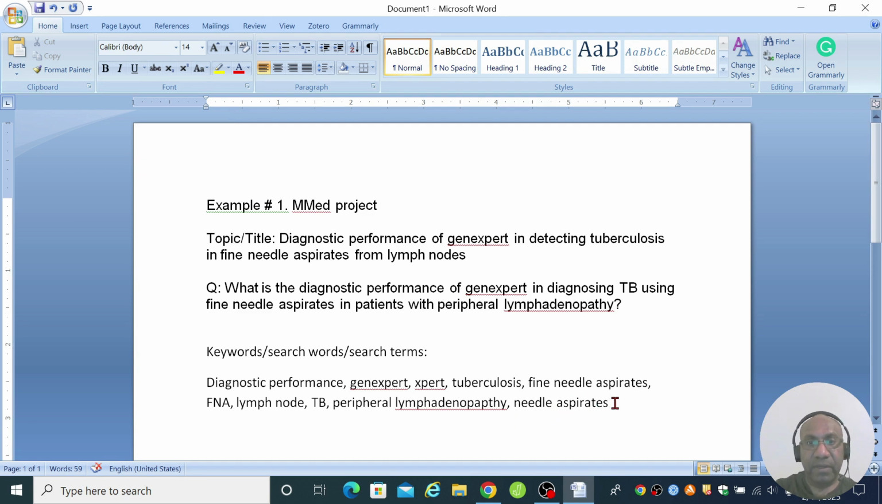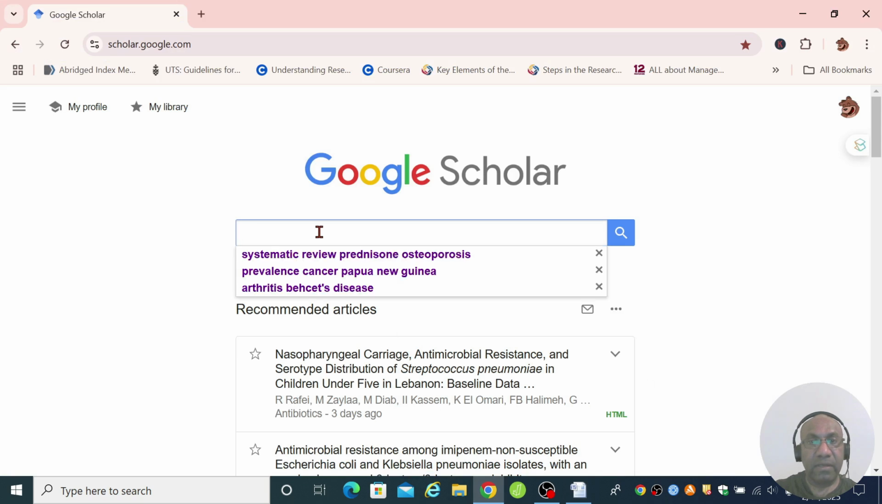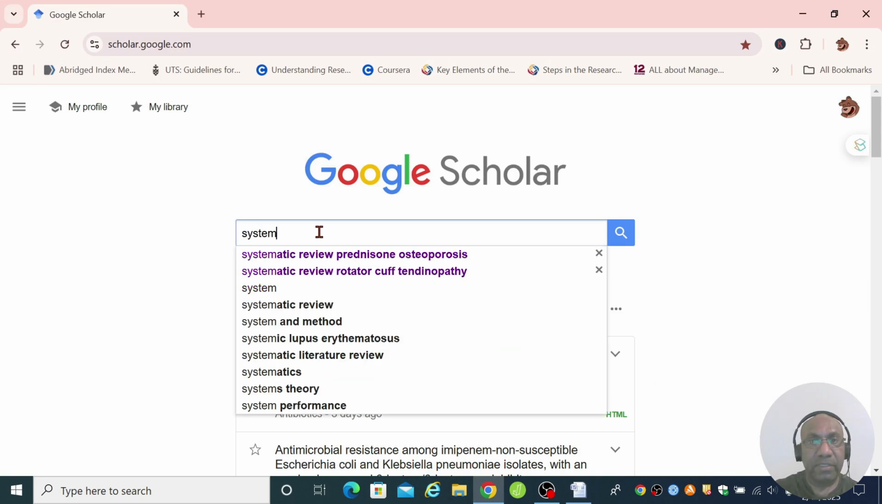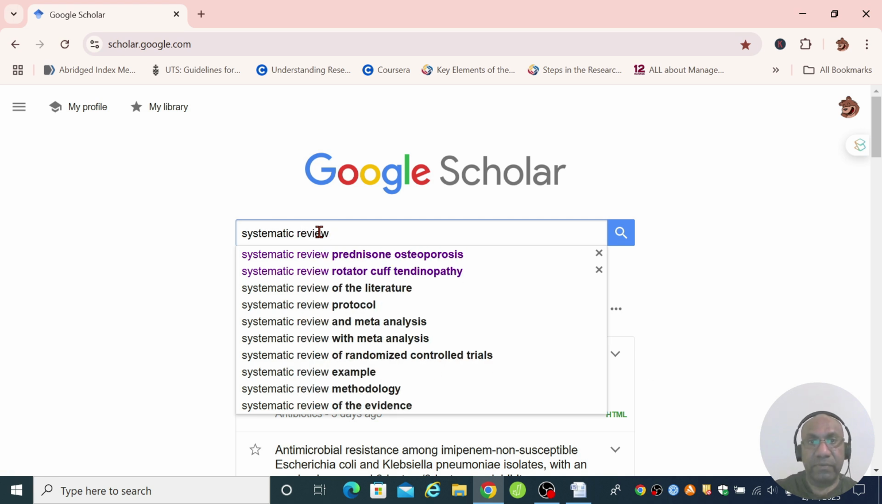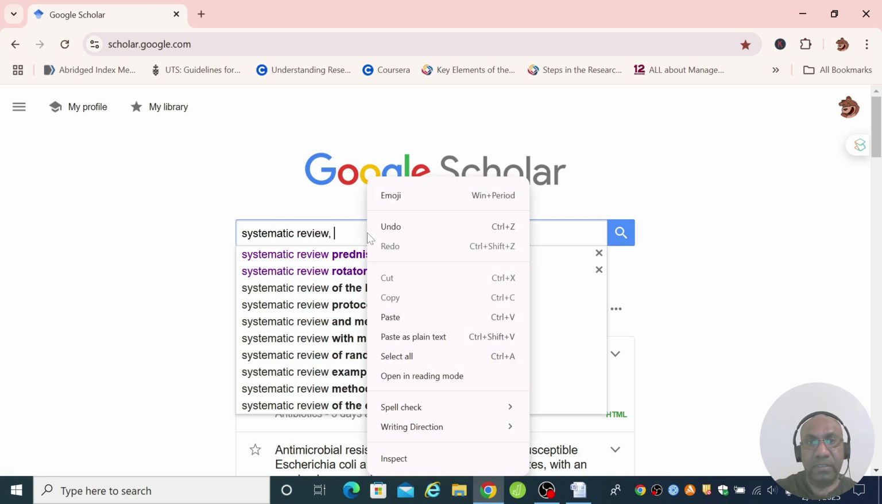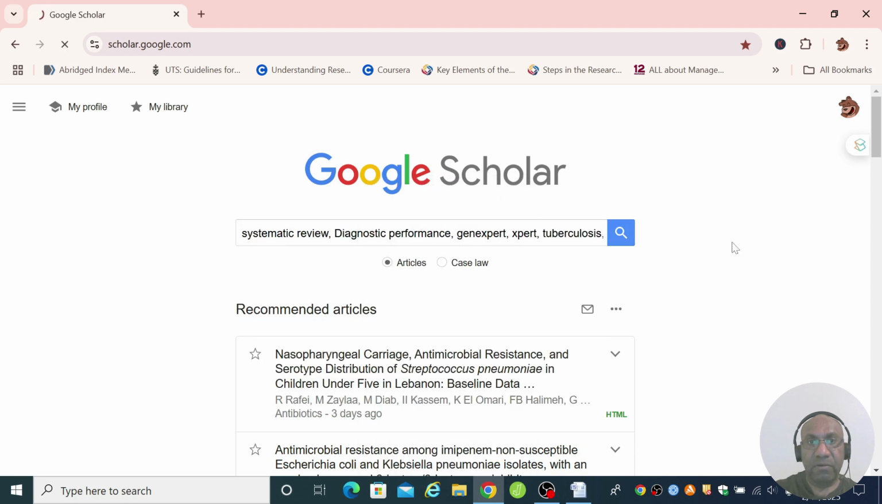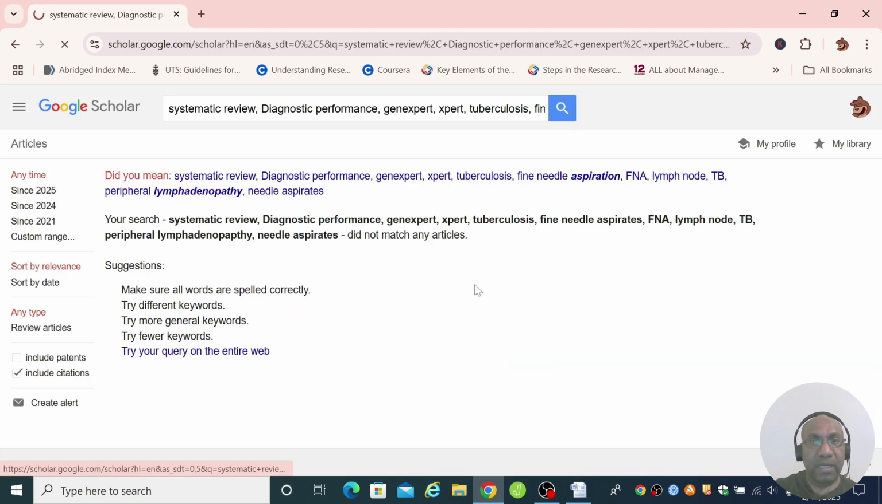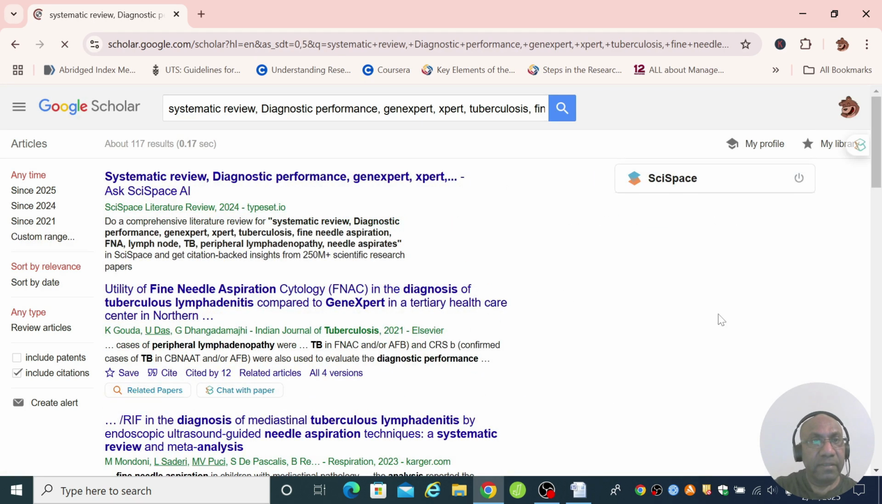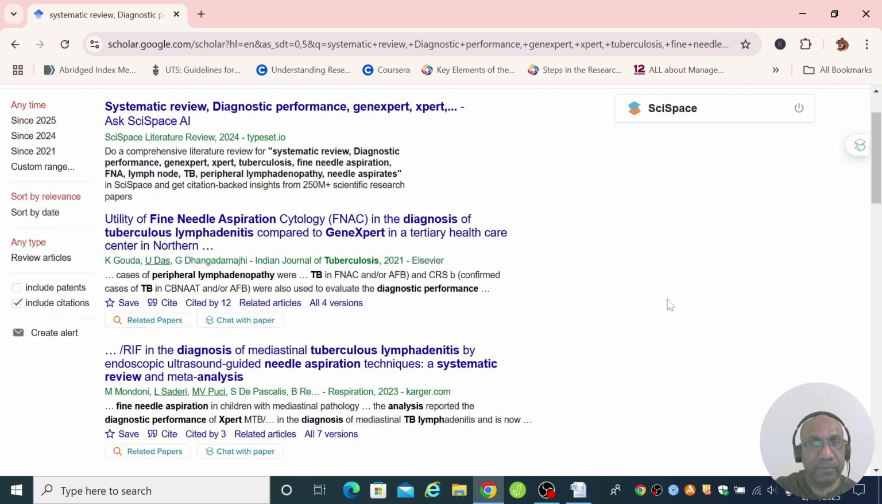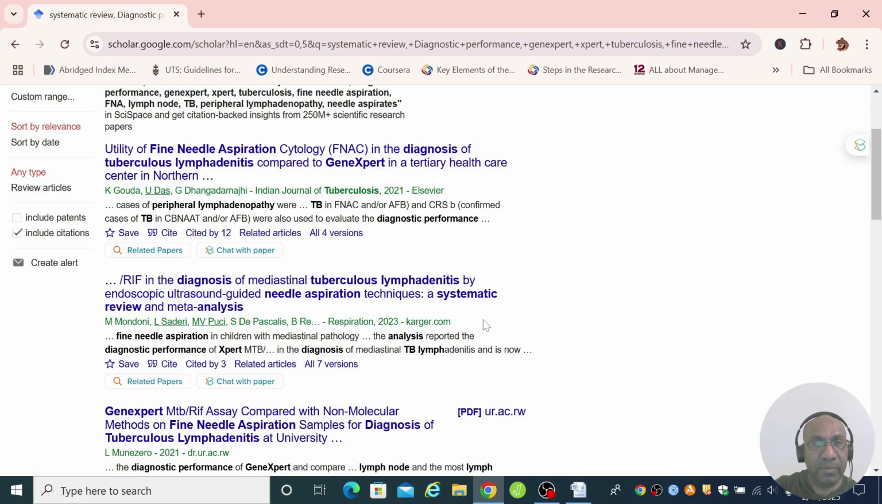So let's do that. I am going to go ahead, and to start, I will copy all of this and just go to Google Scholar, and I'm looking for systematic review. So I'm going to put systematic review in front and paste all of those words and see what Google Scholar gives me. Let's see this one, utility of FNA in diagnosis. This looks like a primary research paper. I'm more interested in systematic reviews.